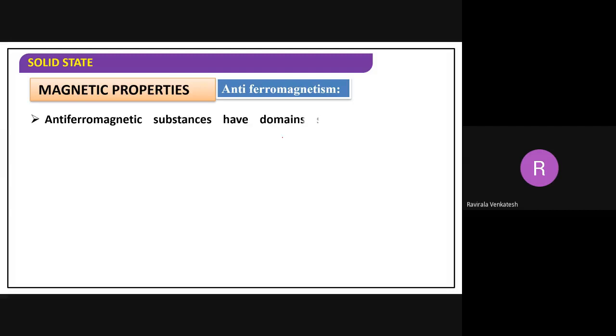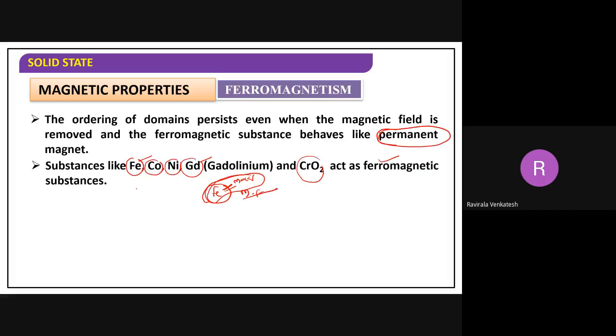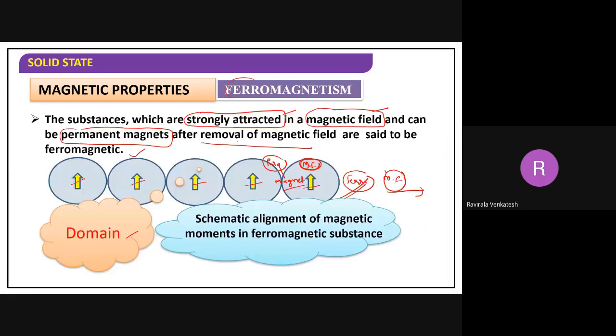Antiferro, the fourth type, let me consider. The fourth type is called antiferromagnetism. Now, what is antiferromagnetism? Here you have this diagram. Let's see in this diagram, you will observe. What are you observing in this diagram? Anybody? What thing are you observing? Sir, domains in the same direction. Same direction. Do they cancel with each other?